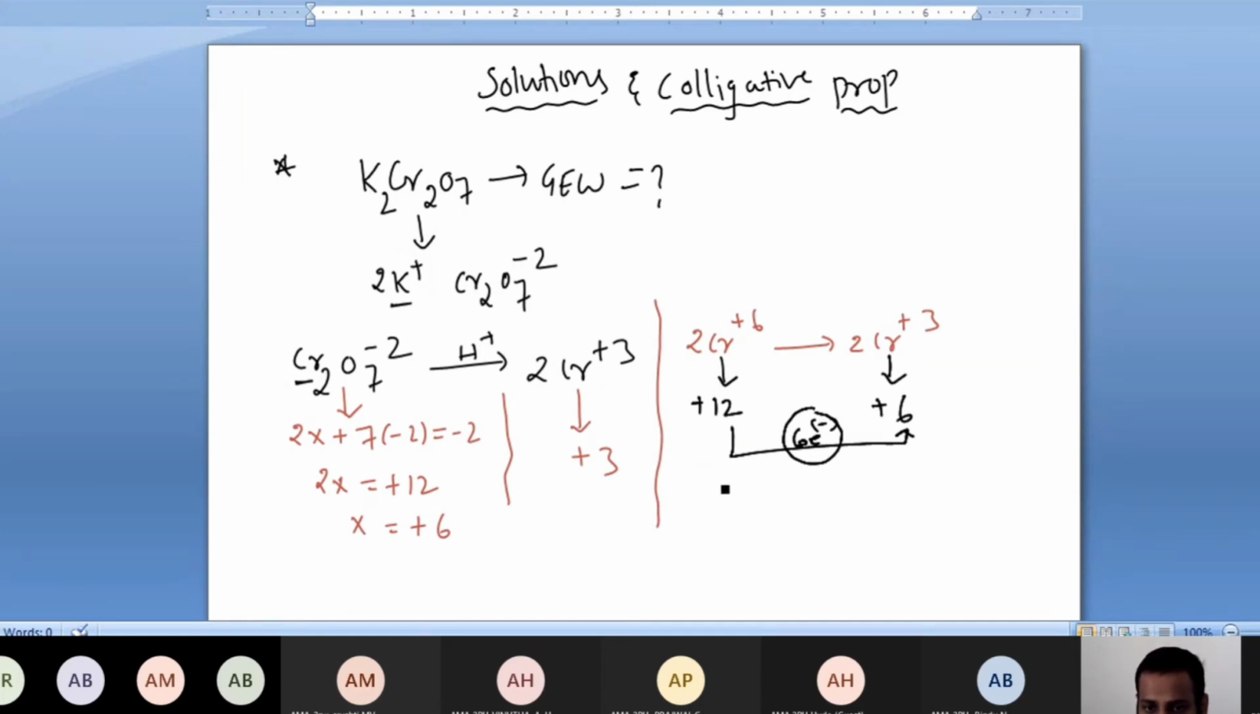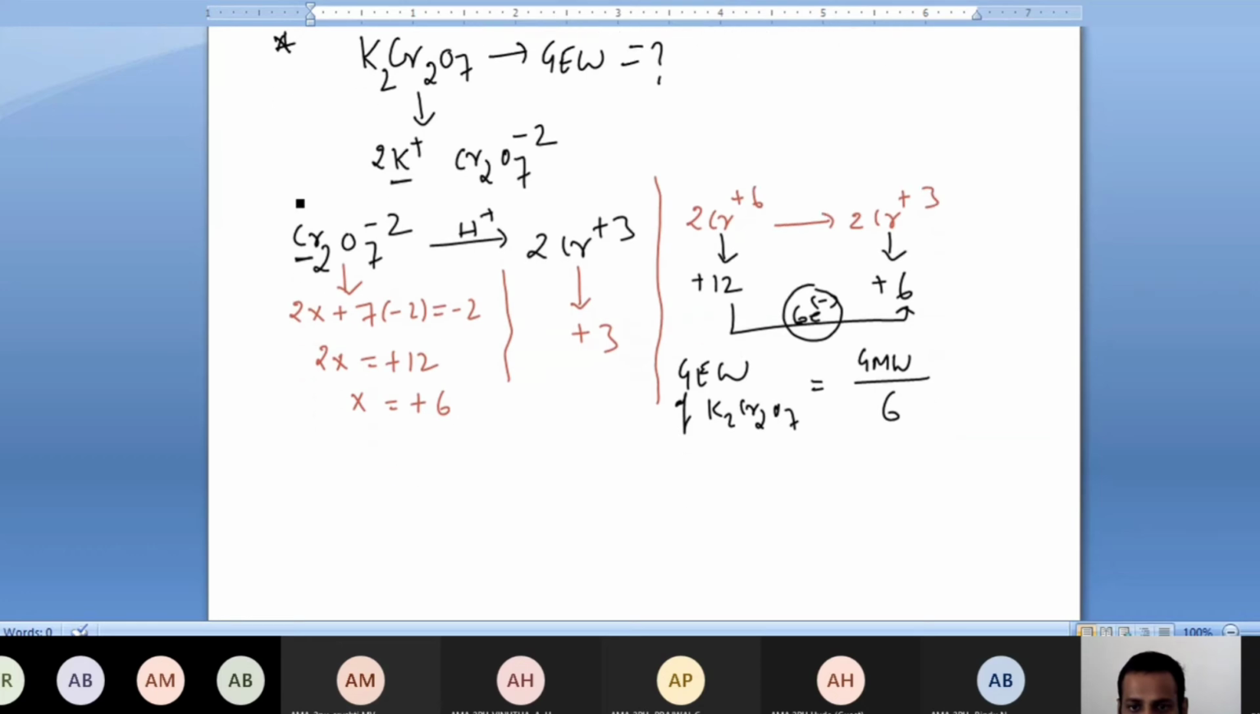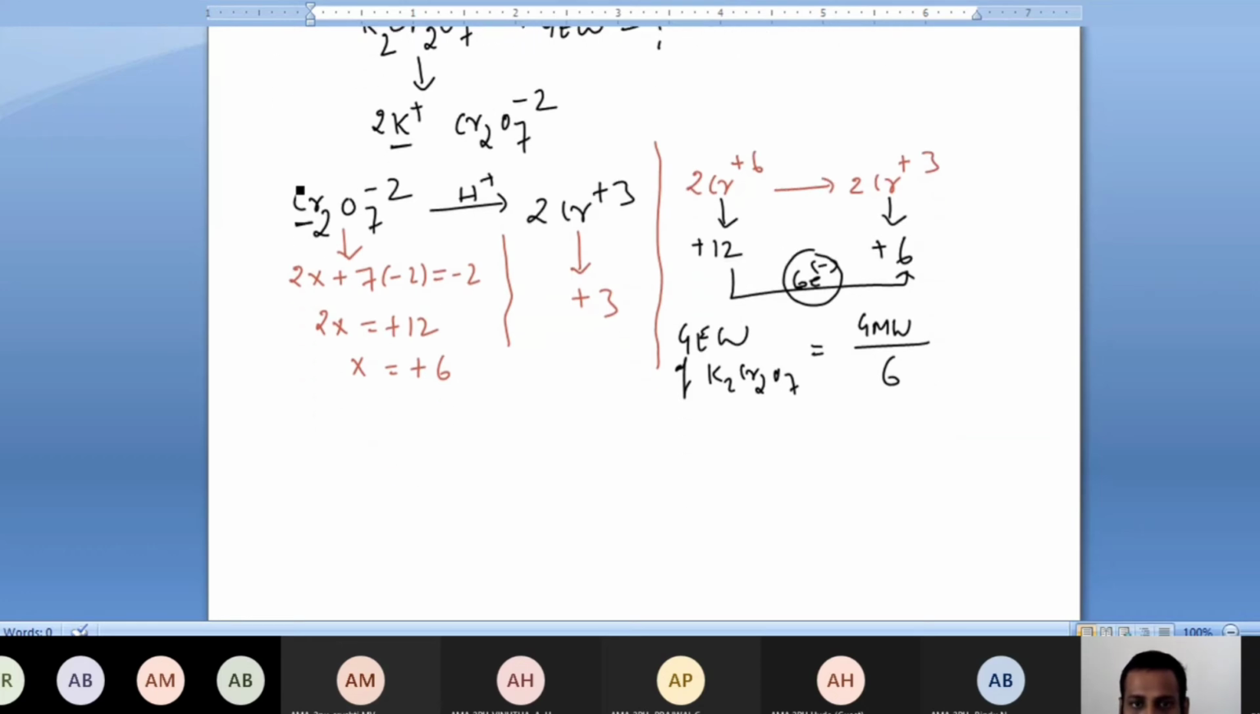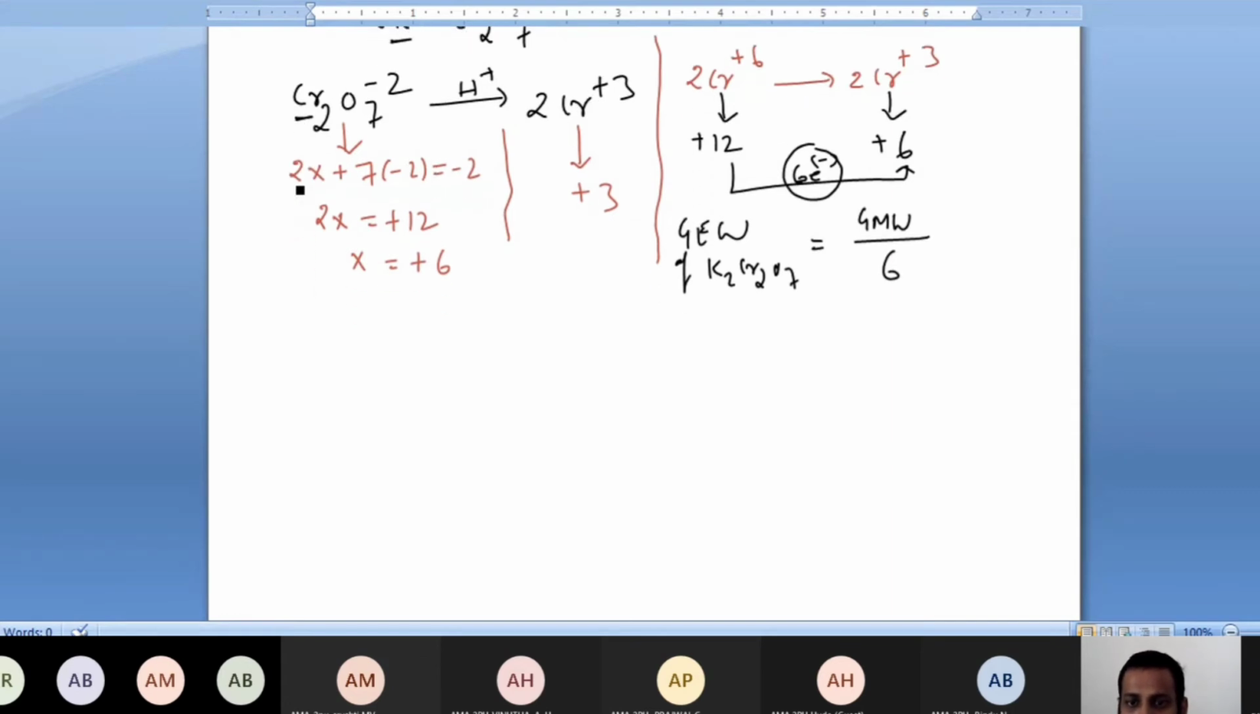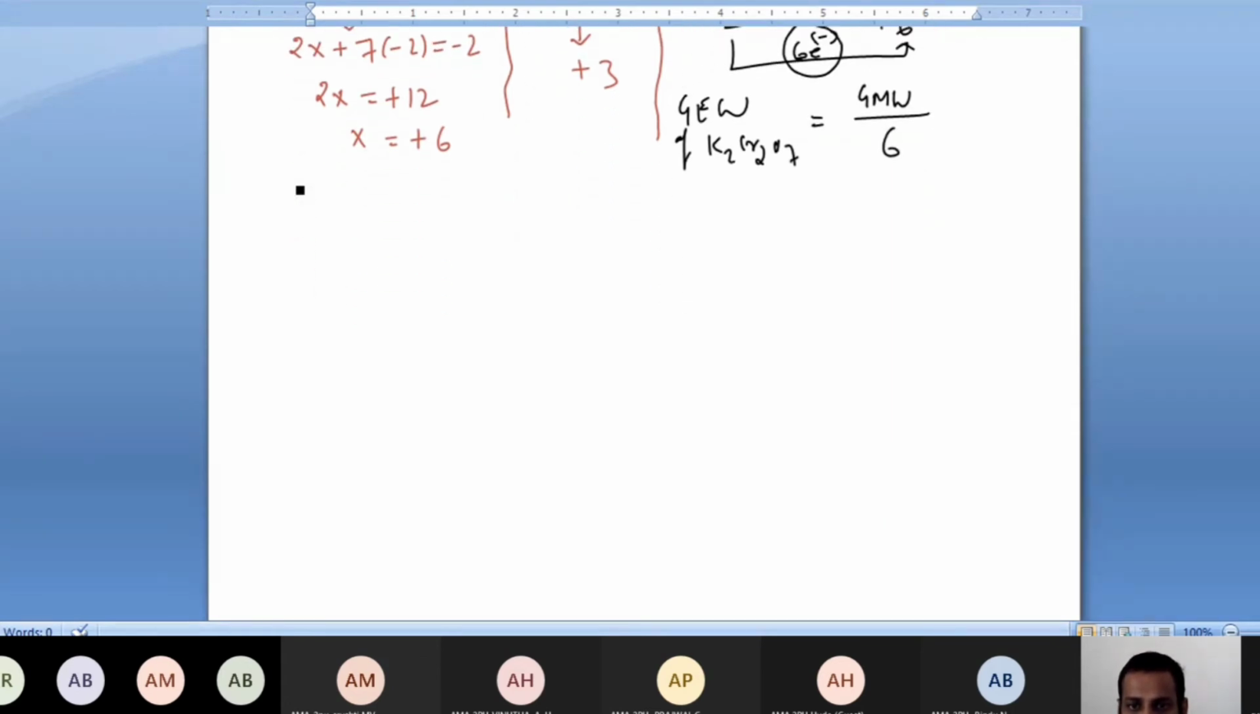Got it, everyone? So now what will be the gram equivalent weight of K2Cr2O7? It means its gram molecular weight. Gram molecular weight of K2Cr2O7 by 6, you have to take 6. Why have we taken 6? Understood? This is the most important. Okay, please note it down, everyone. K2Cr2O7 gram equivalent weight, if they ask, you have to take gram molecular weight by 6.